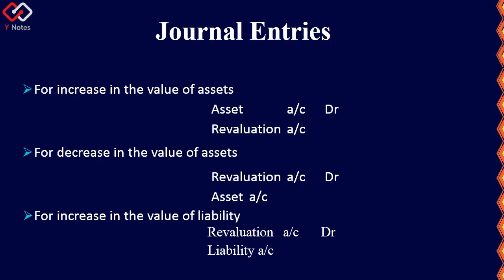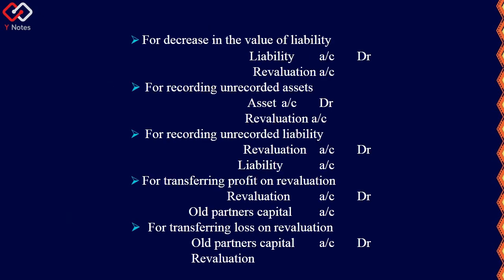So here are some of the journal entries for revaluation account. For increase in the value of asset, asset account debit to revaluation account. For decrease in the value of asset, revaluation account debit to asset account. For increase in the value of liability, revaluation account debit to liability. For decrease in the value of liability, liability account debit to revaluation account. For recording unrecorded assets, asset account debit to revaluation account. For recording unrecorded liability, revaluation account debit to liability account.